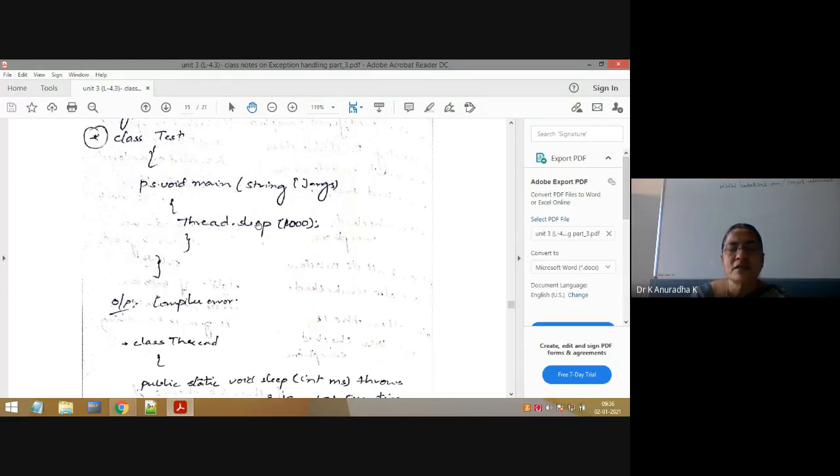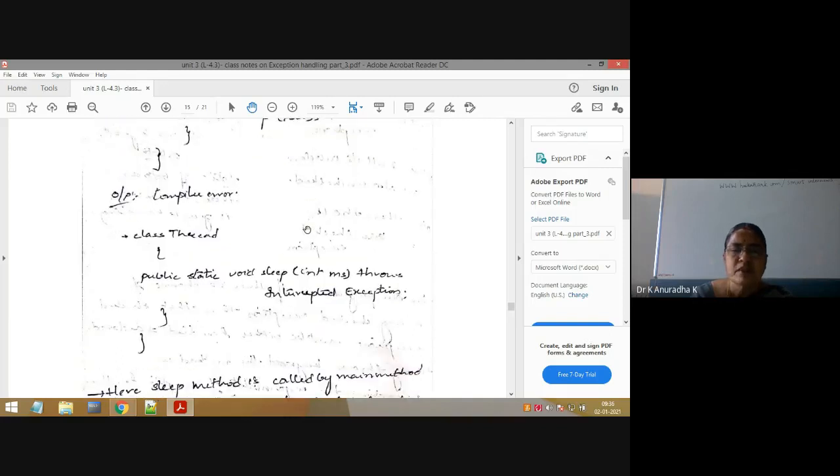But if you take Thread.sleep(1000), now I will show you the sleep method syntax which is there in the Thread class. With this you can understand more clearly. So class Thread, inside that we have the sleep method. The syntax of the sleep method is this. So public static, already explained, no? The sleep method is a static method. That's why we can use it with the class name. That's why Thread.sleep we can use. So static void, the return type is void, sleep is the name of the method. It takes an integer value which is milliseconds. Next, throws, this is important now. So throws InterruptedException.